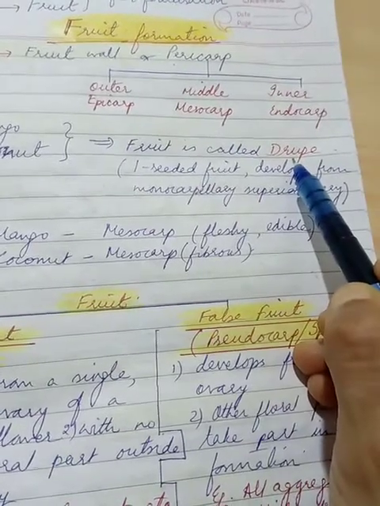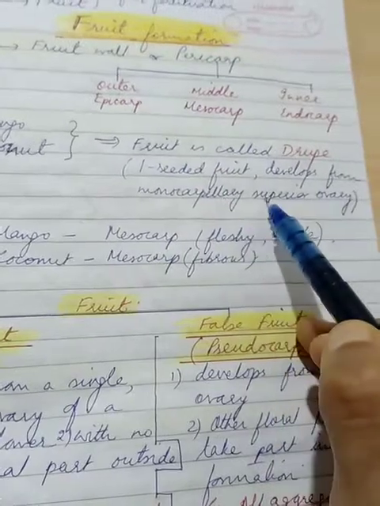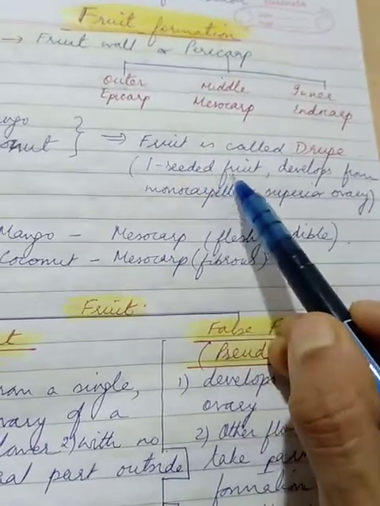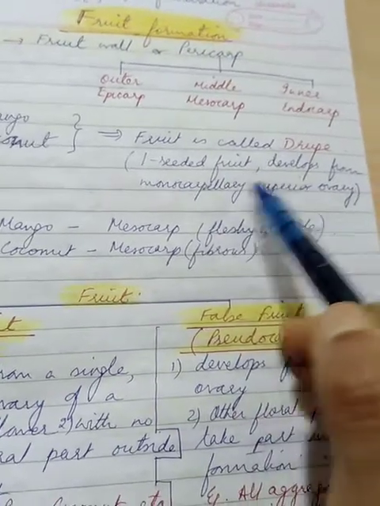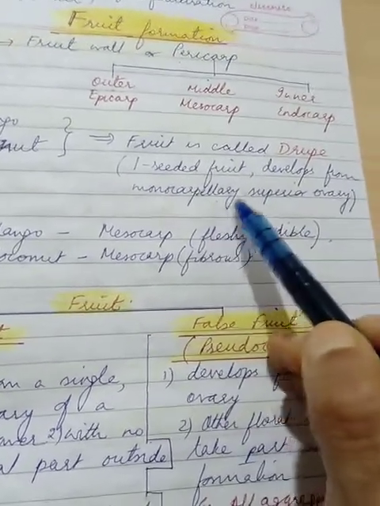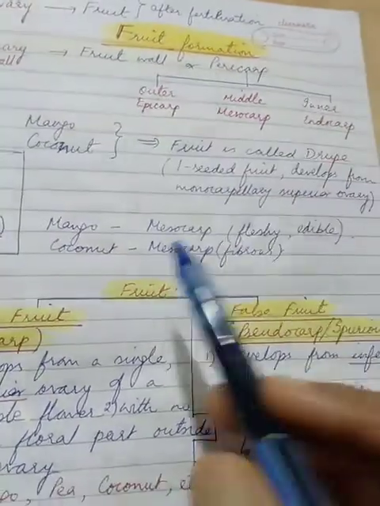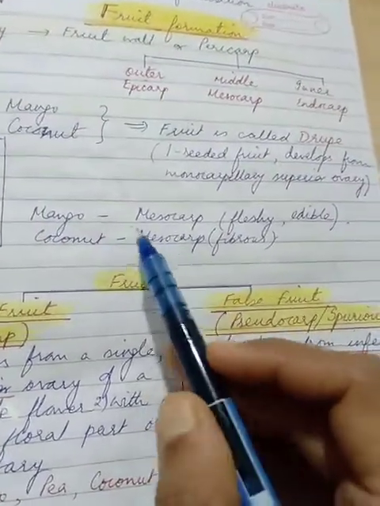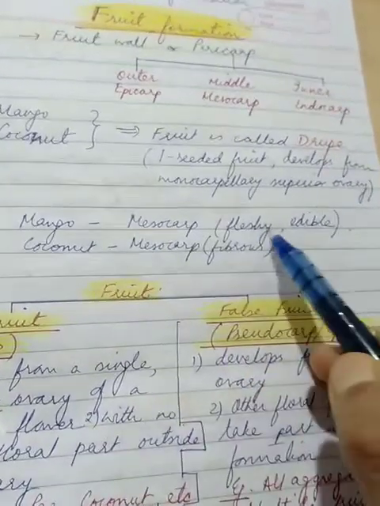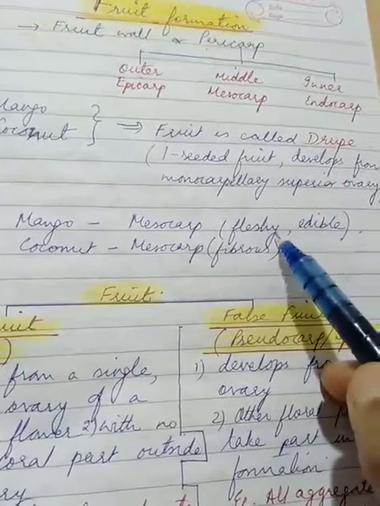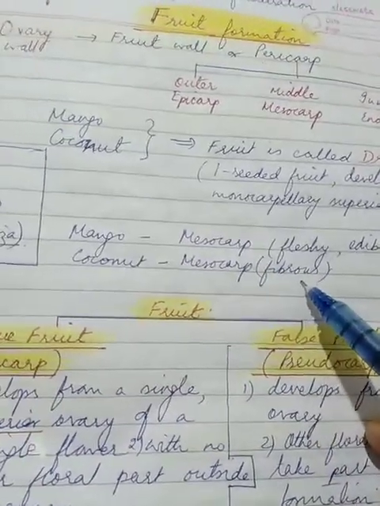Especially if we talk about mango and coconut, children, here the fruit is called as a drupe. It's known as a drupe. Why? Because it develops from a superior monocarpellary ovary, and then it is one-seeded fruit. So for the various reasons that I mentioned, one-seeded fruit as well as how it develops from a monocarpellary superior ovary, these are called drupe. Then when we talk about the mesocarp of the fruits like mango and coconut, in mango the edible pulpy part that we enjoy is the mesocarp, the fleshy part, and in coconut the mesocarp is fibrous.